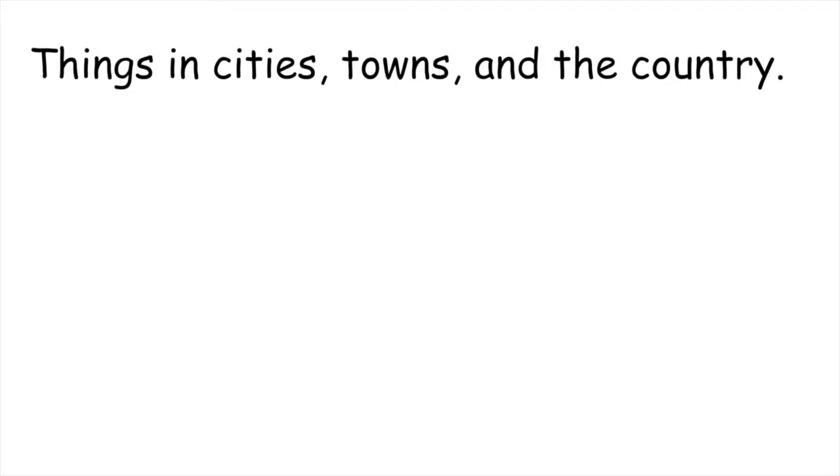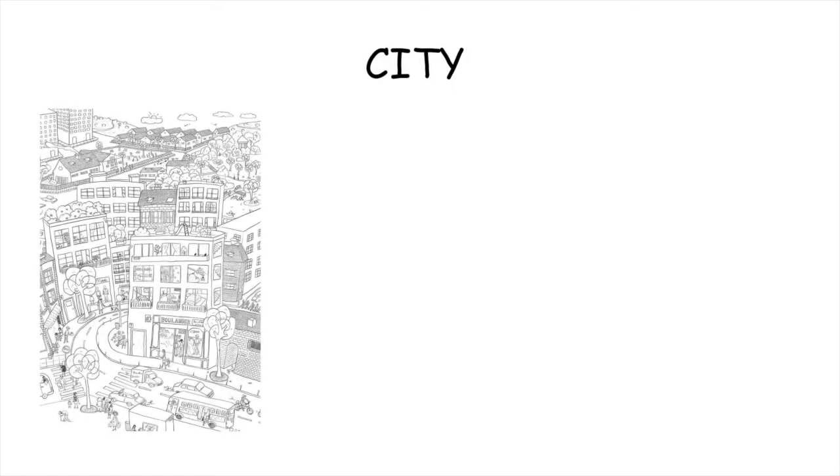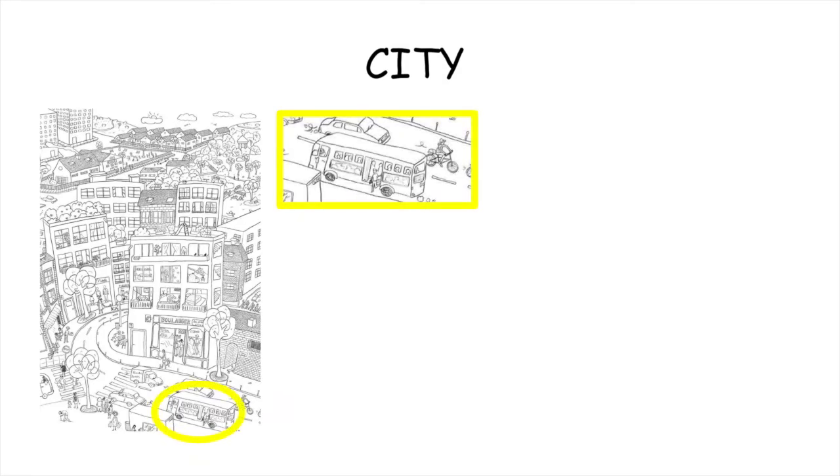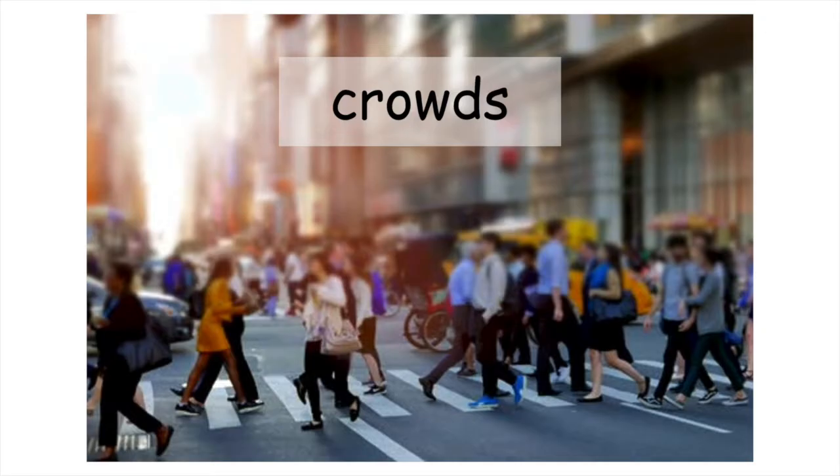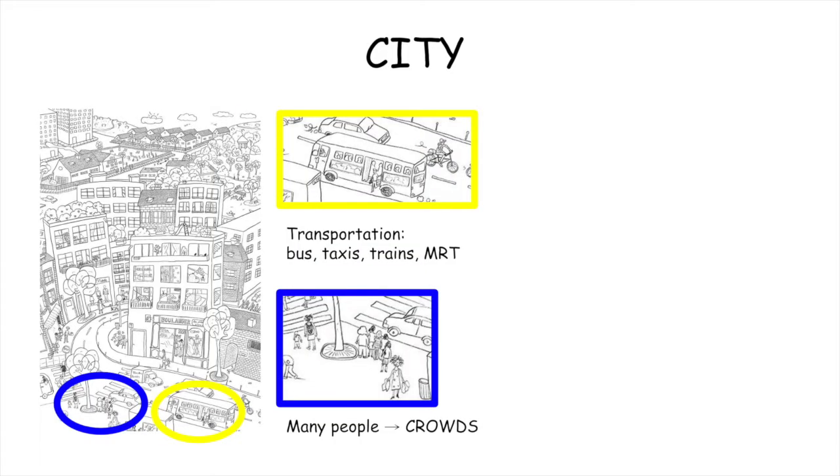Okay, let's move on to things in cities, towns, and the country. Starting with the city. So let's look at this picture one more time. In cities, there is a lot of transportation. So you can see buses, taxis, trains, and there is even sometimes an MRT, like in Taipei. In cities, there are many people, and we call this crowds. When there are many people in one place, we say there is a crowd. So many people, we can say crowds.